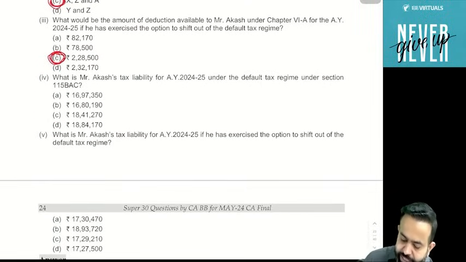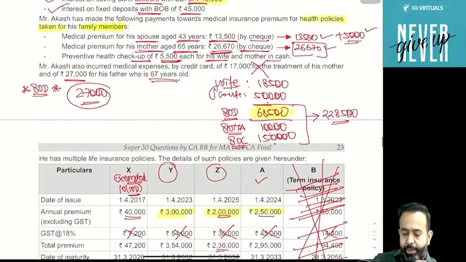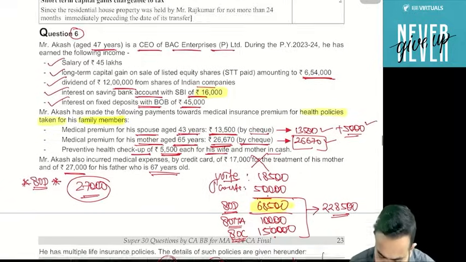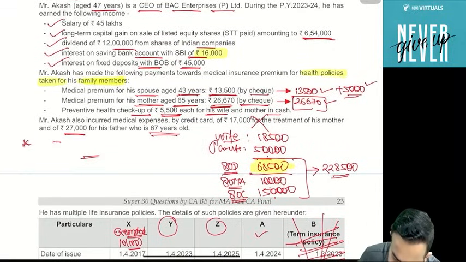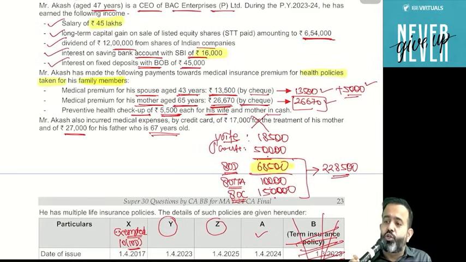What is Akash's tax liability under the default taxation regime under section 115BAC? Guys, if you follow 115BAC, then what will be Akash's tax liability? So guys, let's calculate his income. Can I say that salary income is 45 lakh? But from salary income, there is a standard deduction of 50,000. Now the question is: is that standard deduction available even if he claims 115BAC or not? Yes or no?